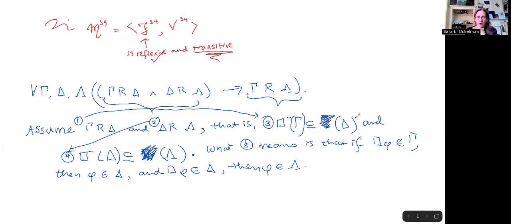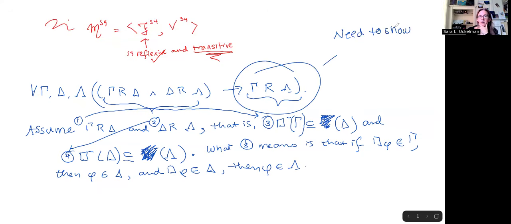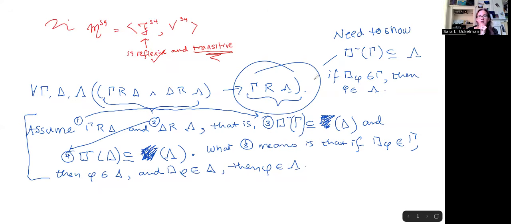So what we want to get, what we need to show, is that the box minus of gamma is a subset of lambda. In order to show this, we need to show that if necessary phi is in gamma, then phi is in lambda. So these are all the facts that we have from our assumptions.